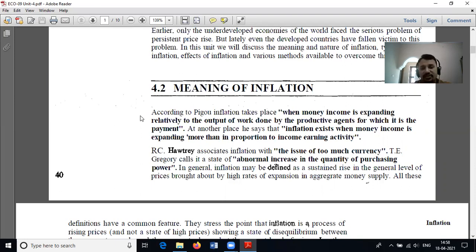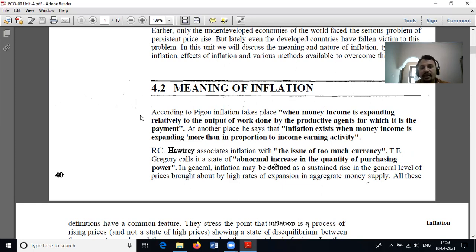At another place, he says that inflation exists when money income is expanding more than in proportion to income earning capacity. That means our income earning capacity is reducing and the money income is expanding. So we can ensure, or we can estimate or expect, the presence of inflation.